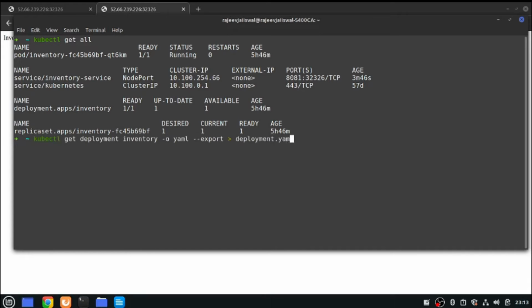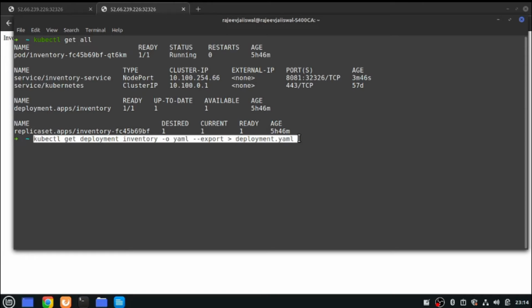Let me show you how. Here I'm using kubectl get deployment, and my deployment name is inventory. Then I'm saying -o yaml, I need YAML output, and then I'm exporting this to deployment.yaml. Right? So this is how I can generate the YAML file.